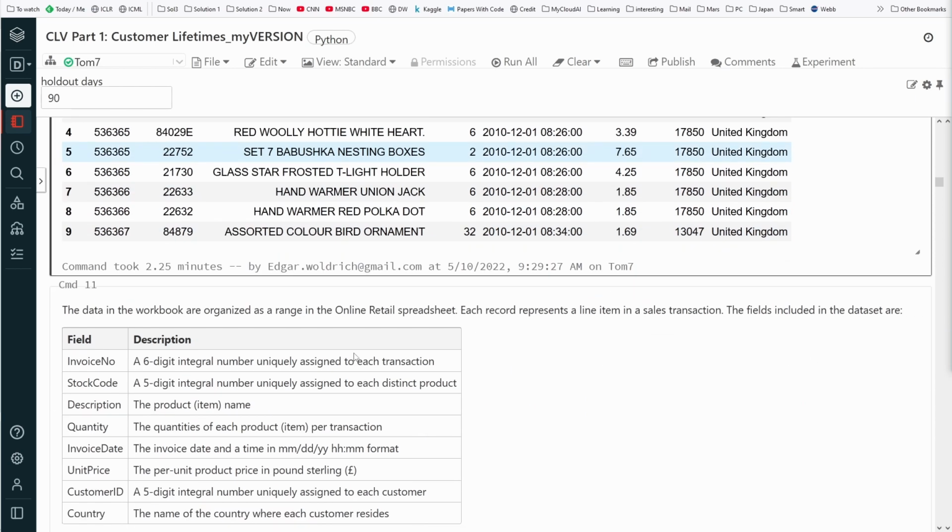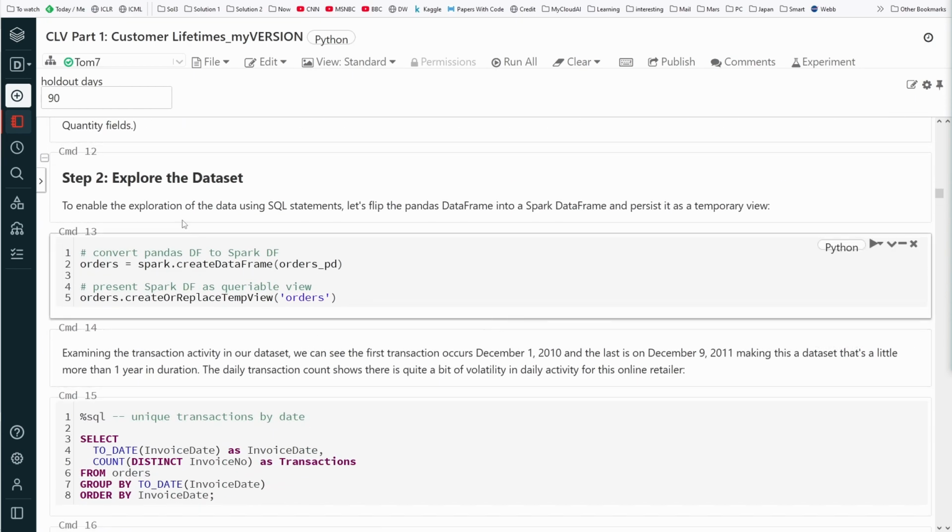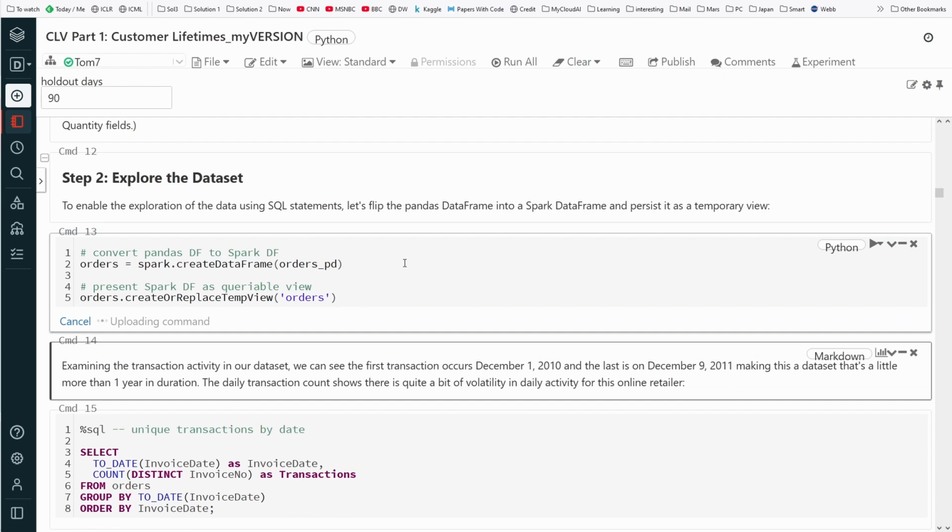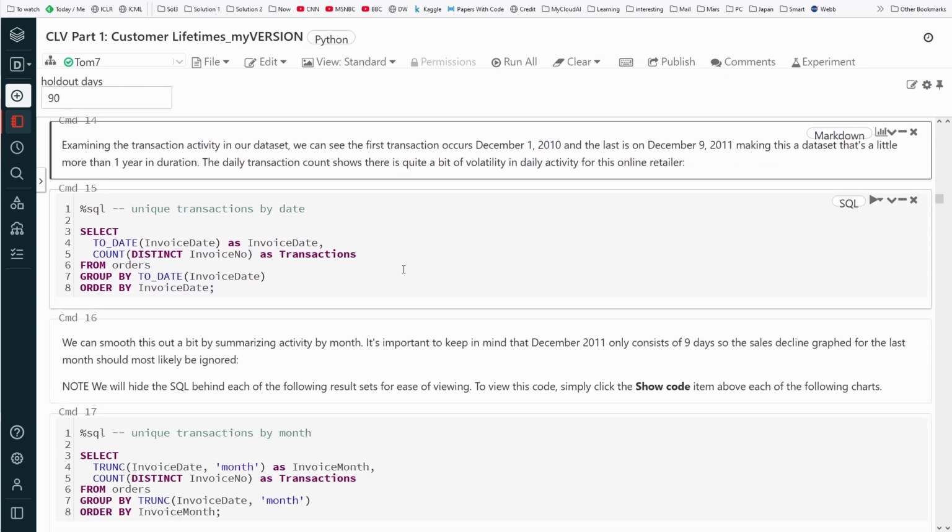So here we go. And now we explore the dataset. The first thing we do is say Spark, create data frame from a Pandas data frame, and we now have a Spark data frame. And we create a view. So this is exactly what it is.